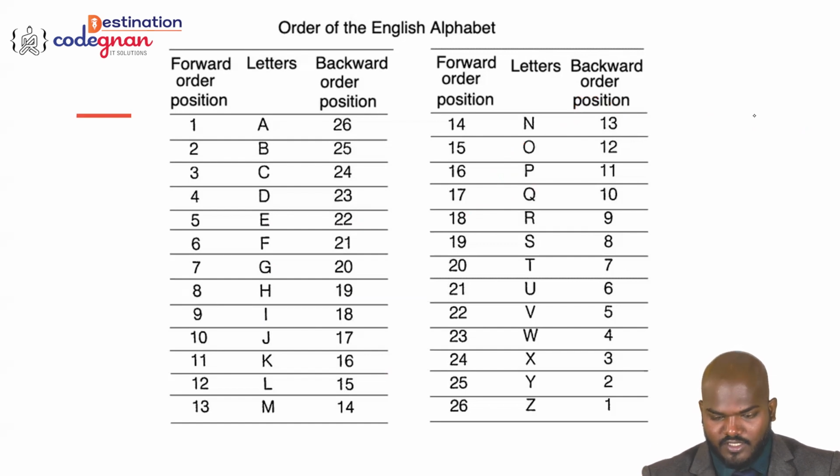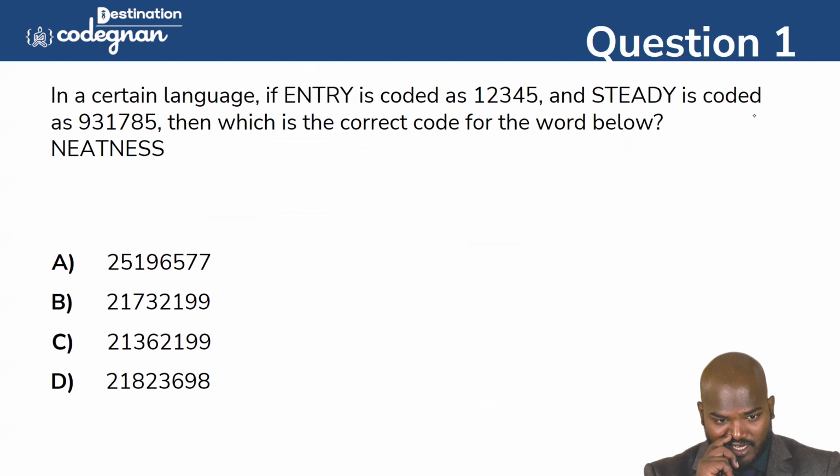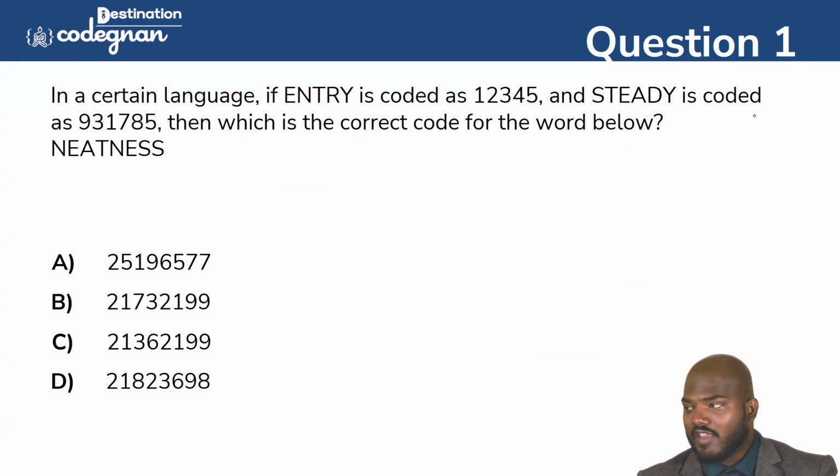Going to this one, guys, you see this. In a certain language, if entry is coded as 1, 2, 3, 4, 5 and steady is coded as 9, 3, 1, 7, 8, 5, then which is the correct code for the word below, called neatness? We have the following options, but we just want to see what the correct code is for neatness.